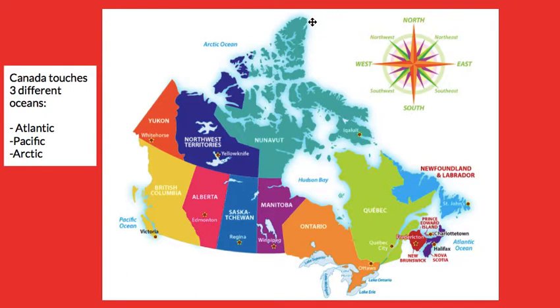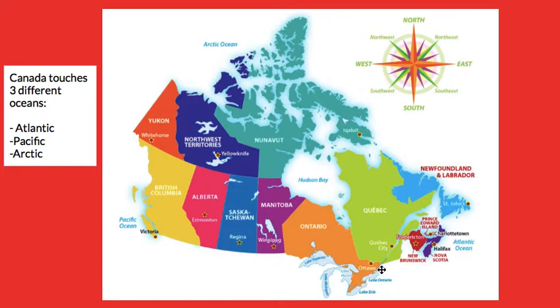There are 3 different oceans that touch Canada. In the east, we have the Atlantic Ocean, which we can see here with our Atlantic provinces. In the north, we have the Arctic Ocean, which is up here. And in the west, we have the Pacific Ocean, which is over here. There are also 5 Great Lakes, which we can see all down here near Ontario: Lake Superior, Lake Michigan, Lake Huron, Lake Erie, and Lake Ontario.